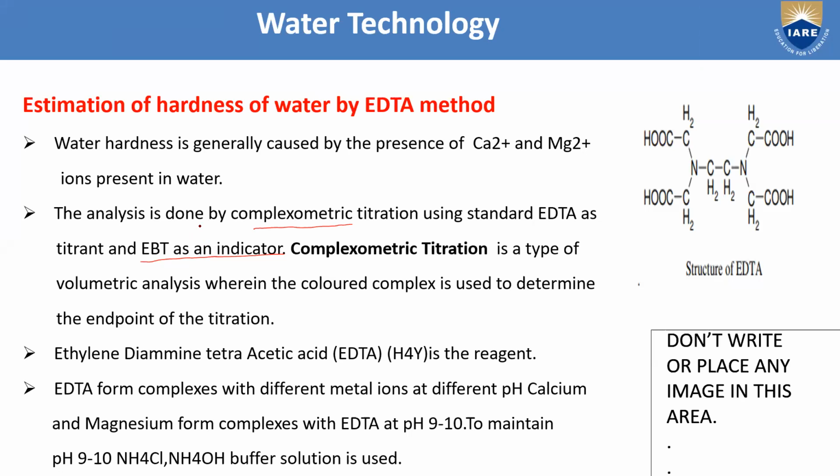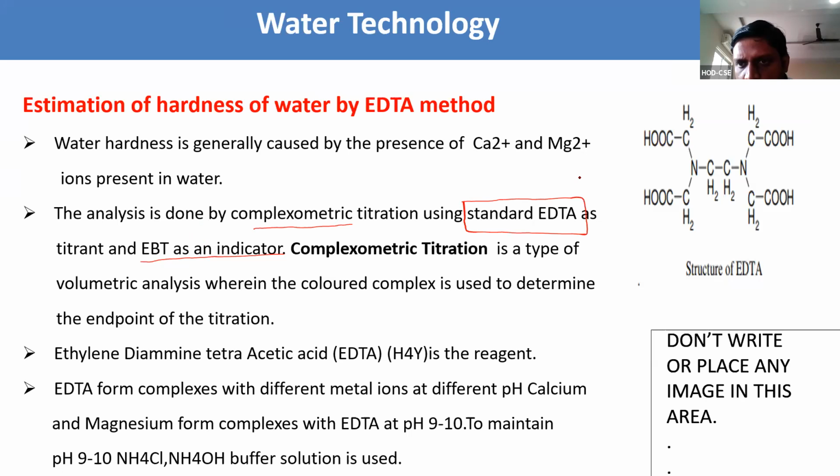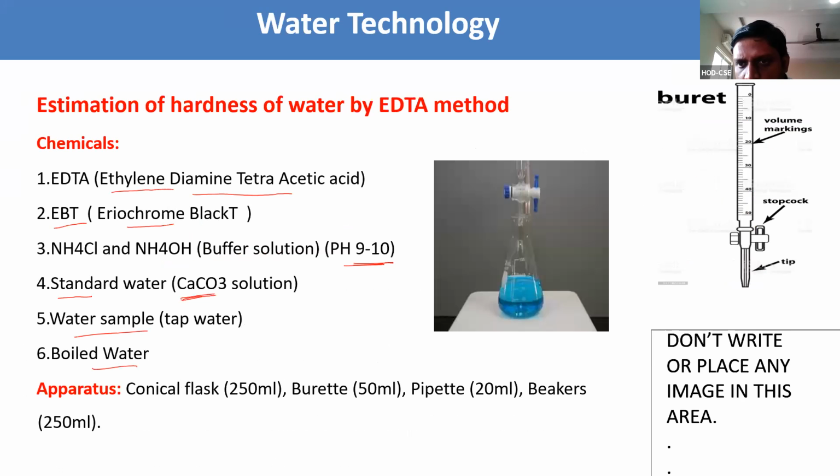Here the analysis is done by complexometric titration using standard EDTA. The EDTA we are always going to take in the burette, and in the conical flask we add EBT, an indicator. Ammonium chloride and ammonium hydroxide act as a buffer solution.